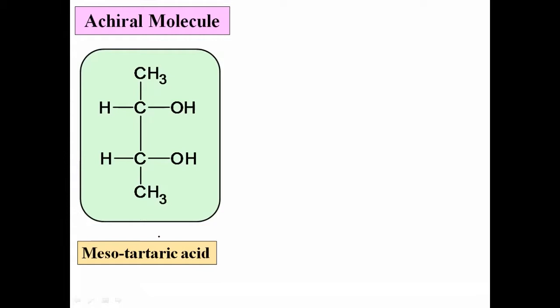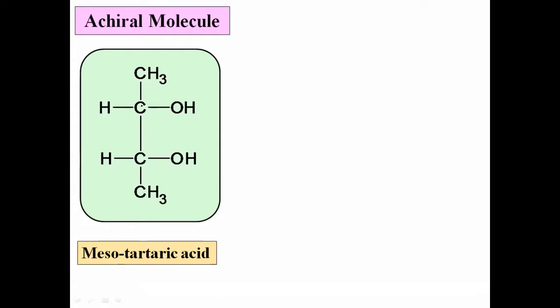पहिल्यांदा ऑप्टिकल ऍक्टिव्हिटी बघायची असेल, यामधल्या ज्या 2 कंडिशन्स आहेत. Which conditions are there? One, it should have a chiral center. Two, it should not have any element of symmetry. आपण पहिली कंडिशन बघूया. Is it having a chiral center? आपण पहिल्या कार्बन कडे येऊया. हा पहिला कार्बन, it is attached to the 3 hydrogen, therefore it is not chiral.